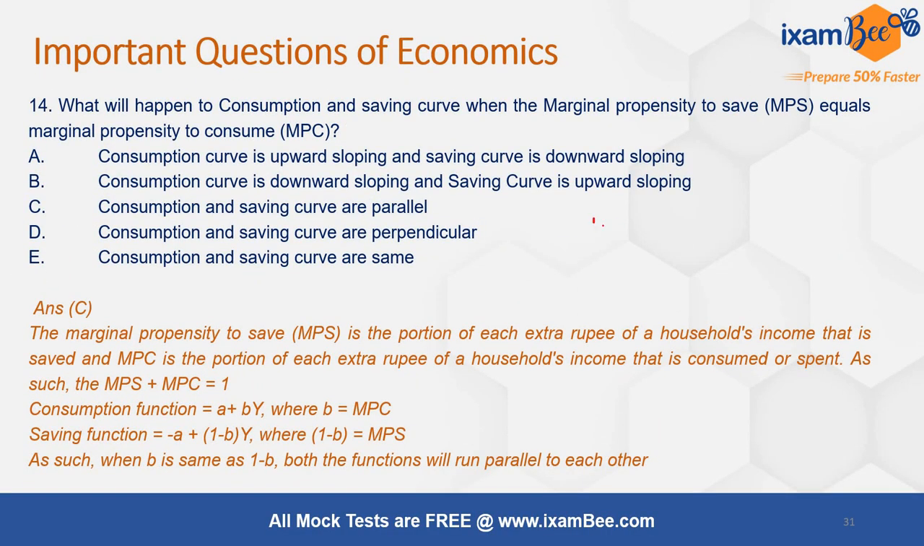Because here 1 minus B is the slope of your savings curve, and B, which is the marginal propensity to consume, is the slope of your consumption function. When both these are equal, then the two curves will be parallel to each other.